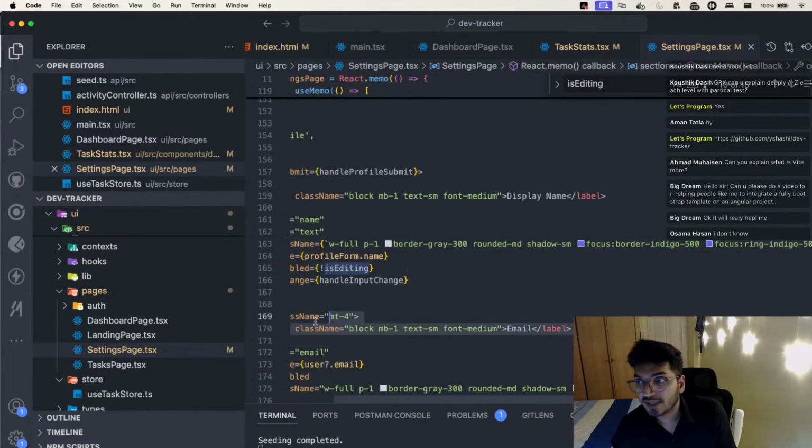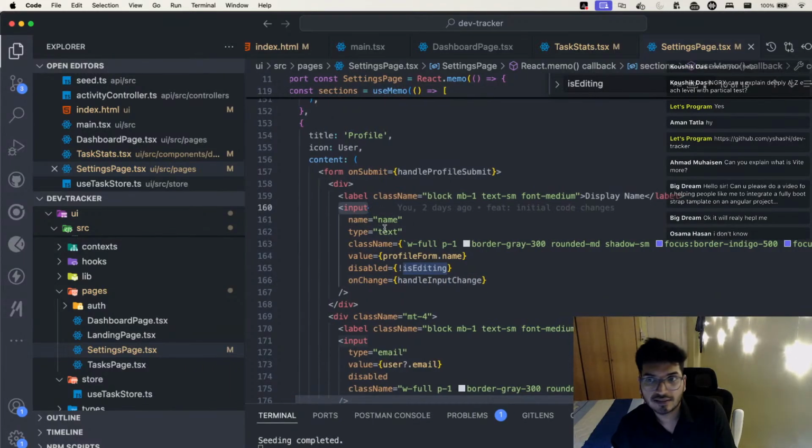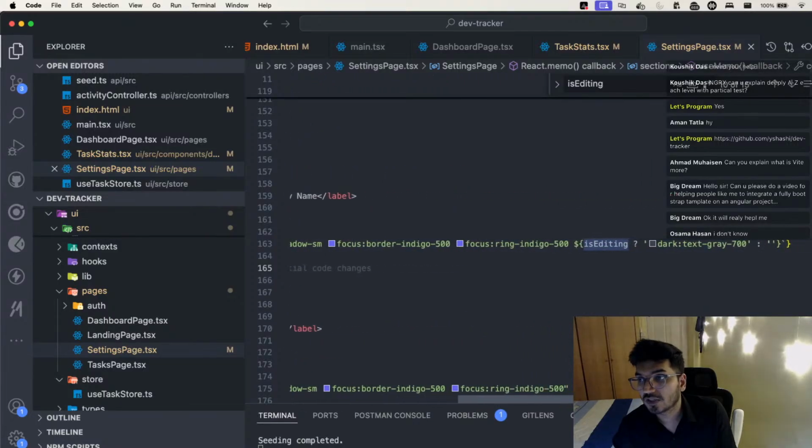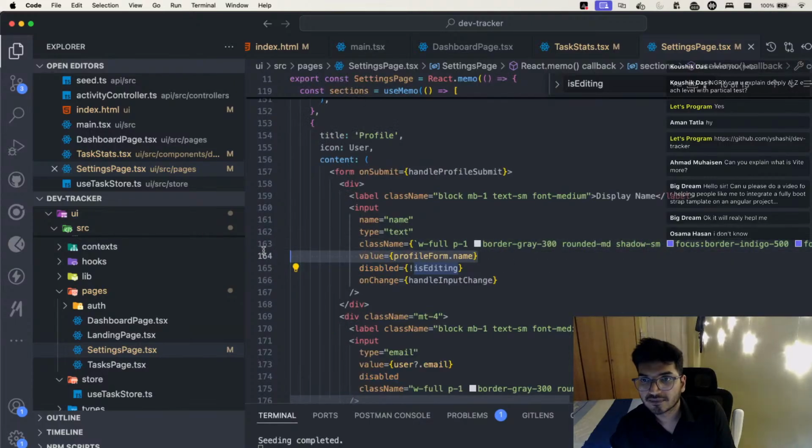This is for the API call, and here you can see we have this input, then we have this name, text and all that. What I'm trying to do is, if editing is false, can you see we have this disable state, we have this disabling of that particular field. This is currently disabled. So when I click on this edit button, editing gets enabled. Yes or no? The editing gets enabled.